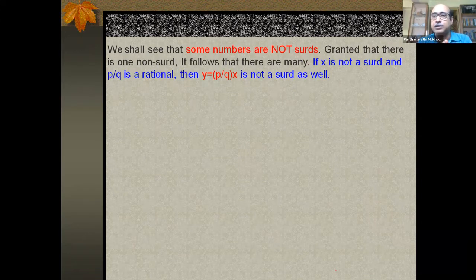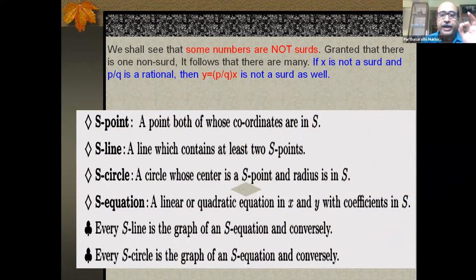So X becomes a surd. That's not the case. Started with the fact that X is not a surd. So that justifies that if X is not a surd, you multiply it by a rational, the outcome is still not a surd. Fine. Now think of these particular definitions.